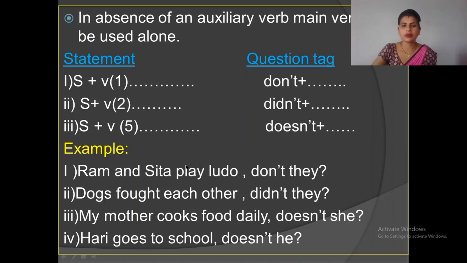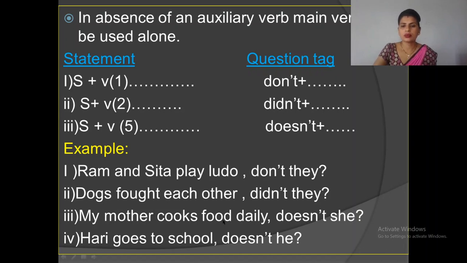Look at this statement. Play. Play is the first form of the verb. So, we have to use "don't" in the question tag. They is the pronoun of Ram and Sita. Dogs found each other, didn't they? They is the pronoun of dogs. Found. Found is the second form of the verb. So we have to use "didn't" in the question tag.